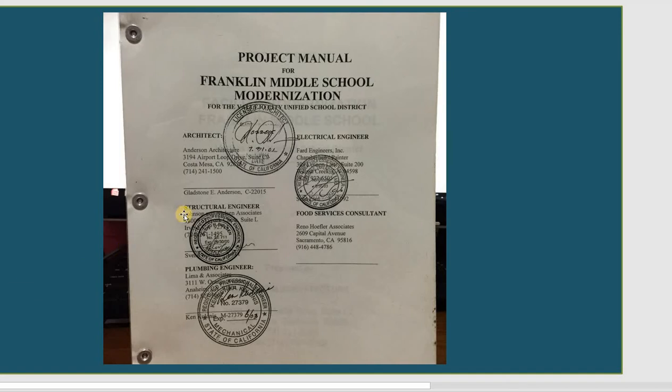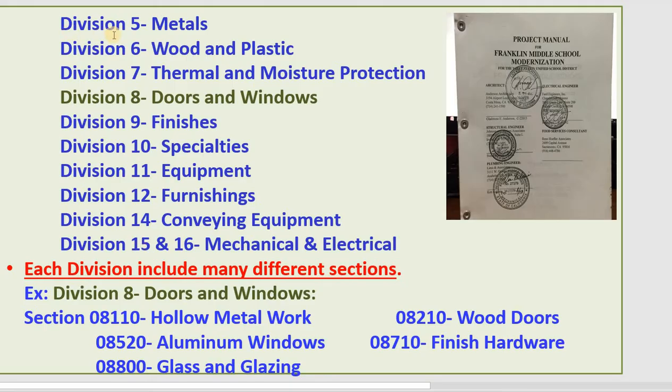So basically, on the specification, you need to see each consultant sign right there outside. Many divisions, and they need to cover finishes, floors, specialties or equipment or furnishings, or any of the detail of the material used for the projects they need to put in this book.